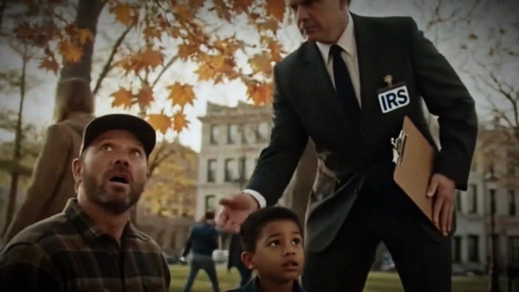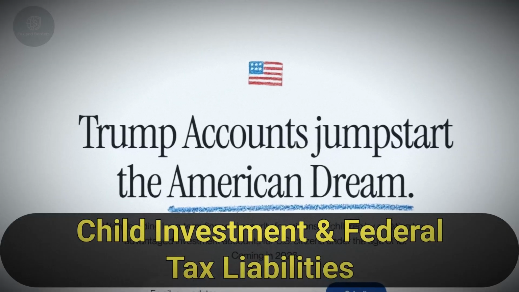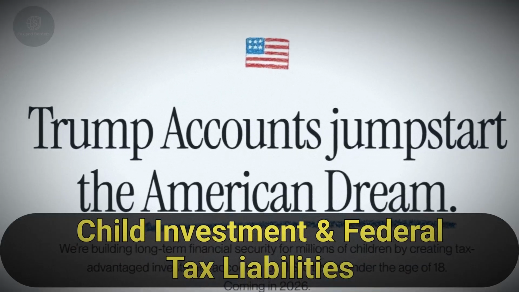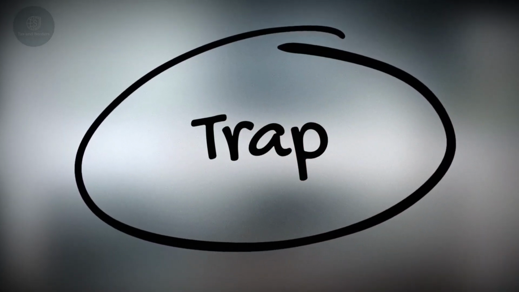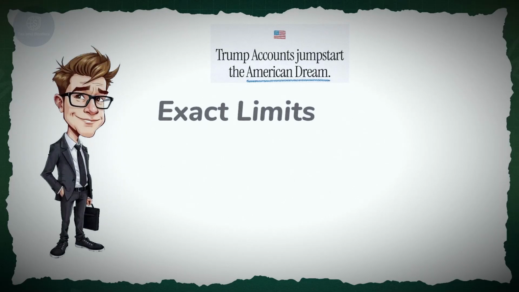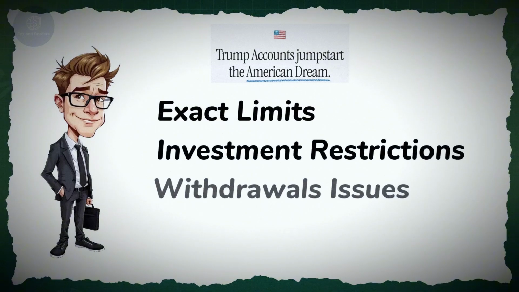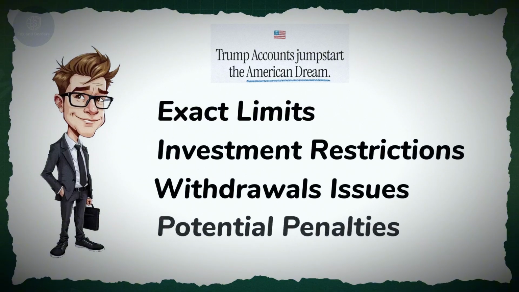Exactly. When? The Trump account's $1,000 seed for your child can trigger complex federal tax liabilities. Yes, because they're IRA-style, so withdrawals can become taxable later, and one of 12 traps can wipe out that $1,000. In this video, I'll show the exact limits, investment restrictions, and how withdrawals can create ordinary income and potential penalties if mishandled.